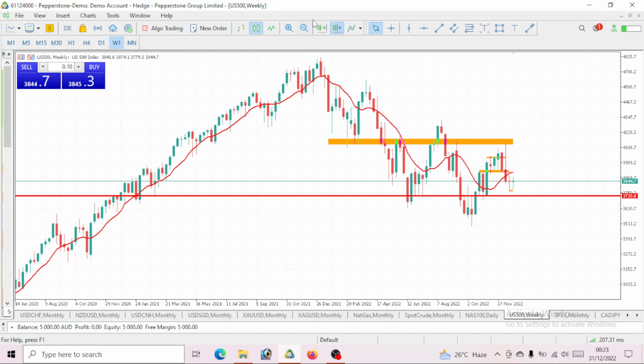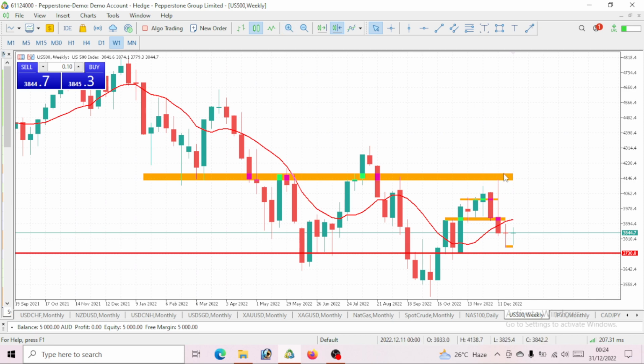Markets do make three movements. We all know that. It's either giving us an uptrend move, a downtrend move, or a ranging market move. So what you can clearly see on this S&P 500 is a bearish move.